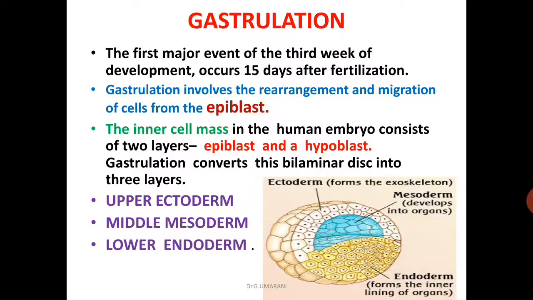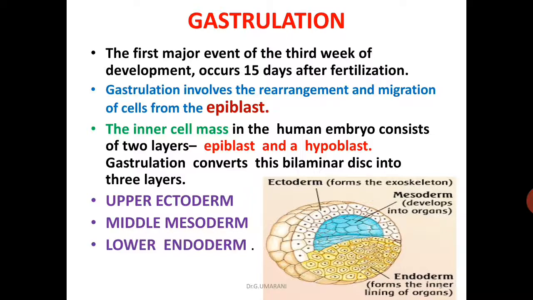Gastrulation is the first major event of the third week of development, occurring 15 days after fertilization. It involves the rearrangement and migration of cells from the epiblast. The inner cell mass in the human embryo consists of two layers, that is epiblast and hypoblast, and at this time it is called the bilaminar disc.